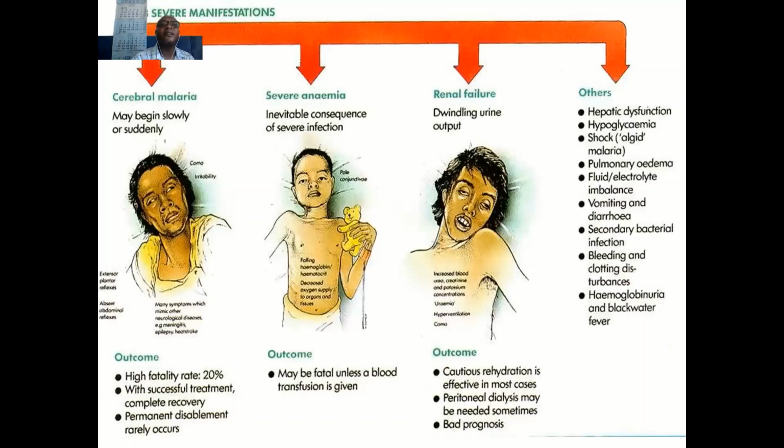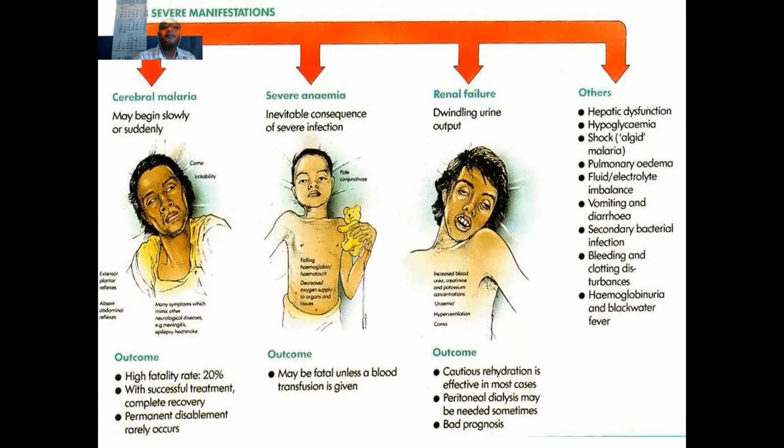Severe manifestations of malaria include cerebral malaria, severe anemia, renal failure, and others. In cerebral malaria, the onset may begin slowly, then progress, and the outcome is a high fatality rate of around 12%. With survival, ultimate recovery is good and permanent disability may rarely occur.